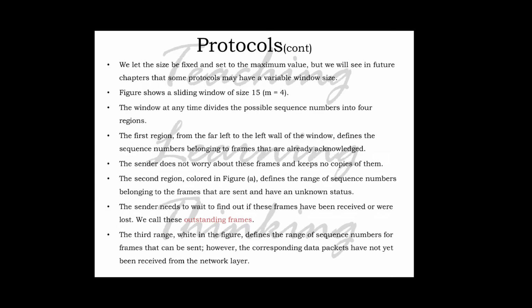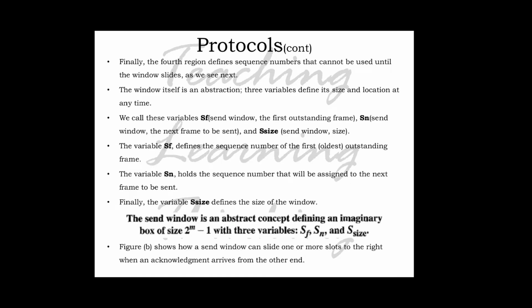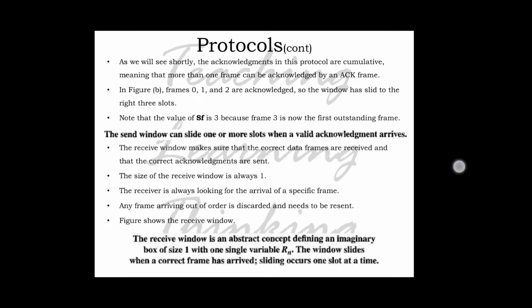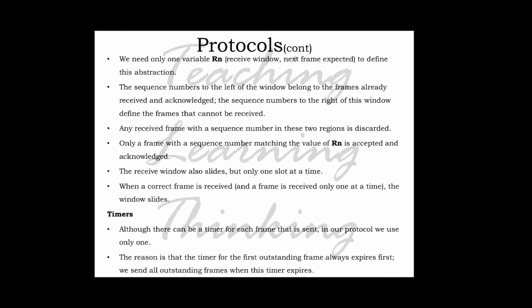This is the information I have discussed so far. I have put it in these slides itself, so you can check it if you have any doubt. Up to this point we have discussed that we only need a variable Rn in the receive window, the next frame to be received.